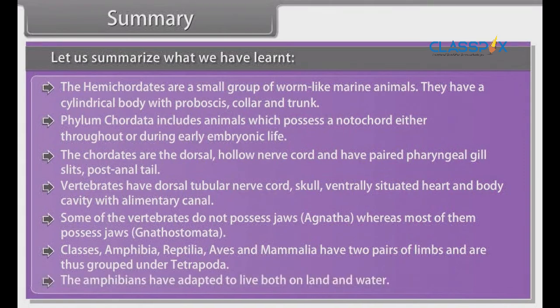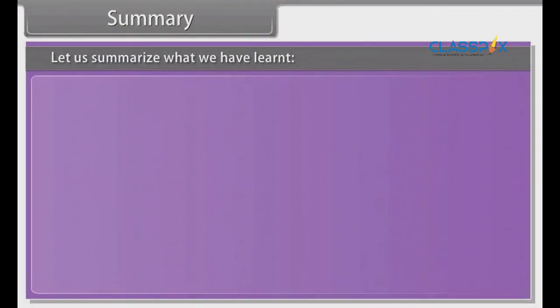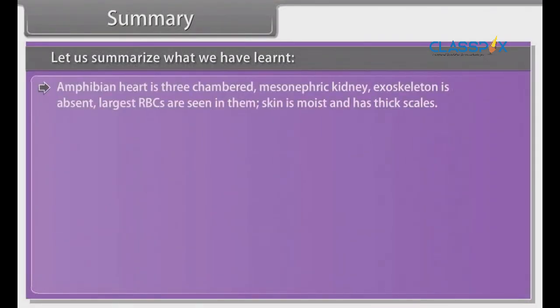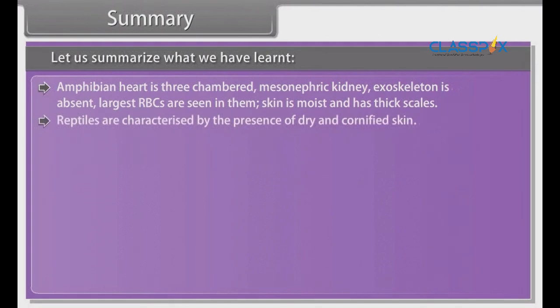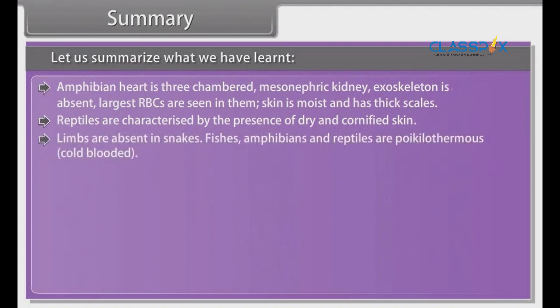The amphibians have adapted to live both on land and water. Amphibians' heart is three-chambered. Mesonephric kidney. Exoskeleton is absent. Largest RBCs are seen in them. Skin is moist and has no scales. Reptiles are characterized by the presence of dry and cornified skin. Limbs are absent in snakes.